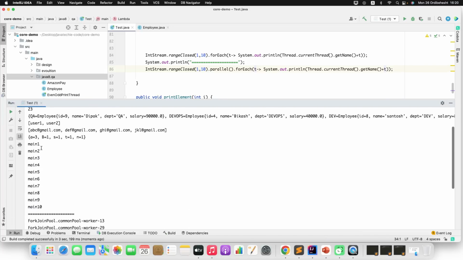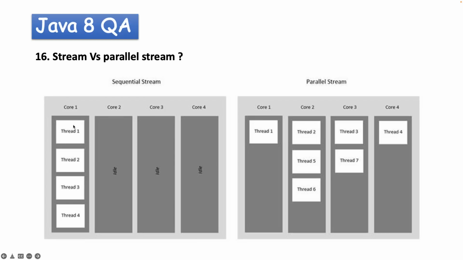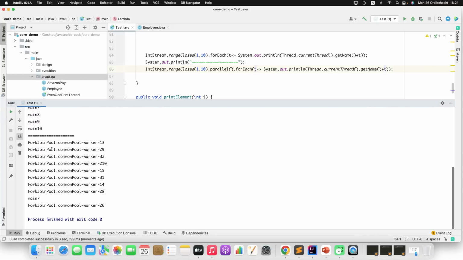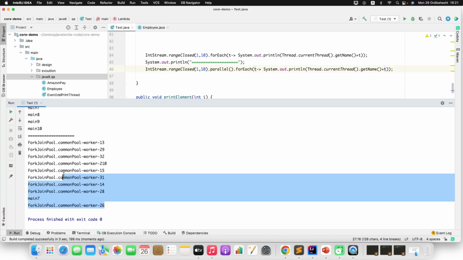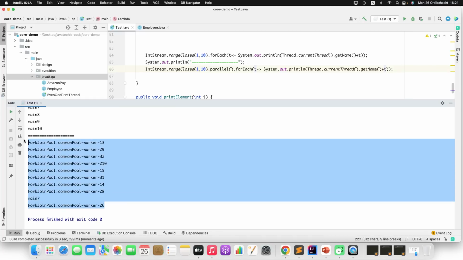If you observe, in normal stream all the execution happens on the main thread. That is, as you can see in the diagram, all use a single core, the main thread of your application. And if you see the parallel stream, it gets threads from the fork join thread pool and starts executing. One executes on main and the others took threads from the thread pool. You can see here 13, 29, 32, 210. These are different threads using different cores of your machine. So this is the difference between stream and parallel stream.